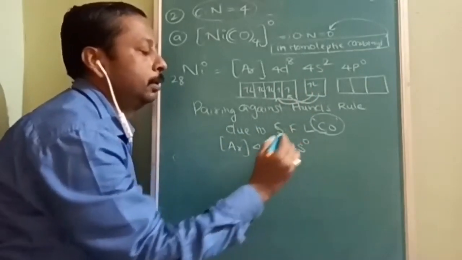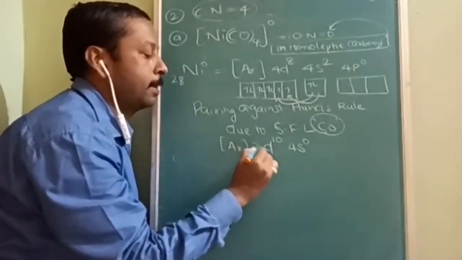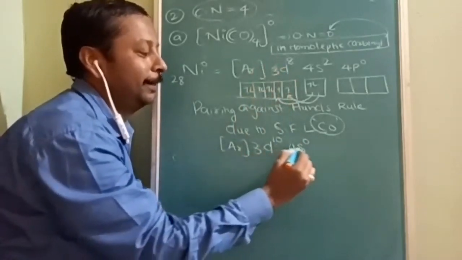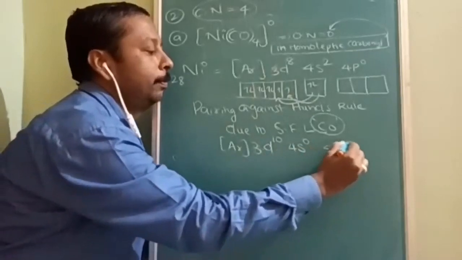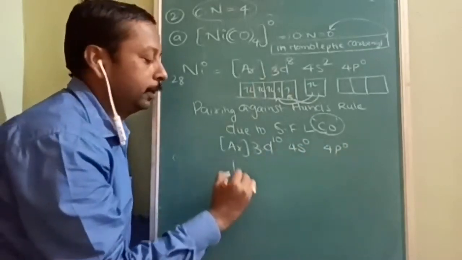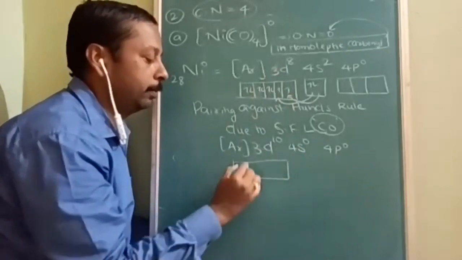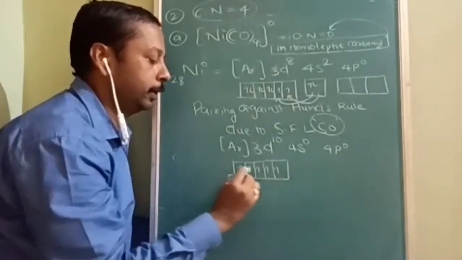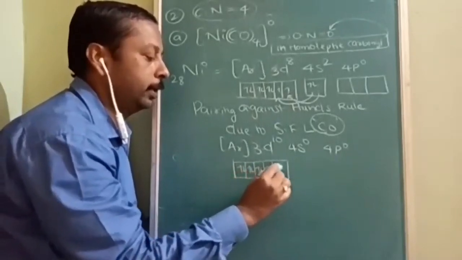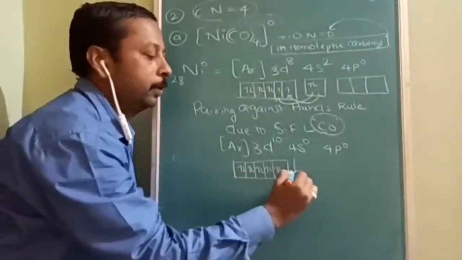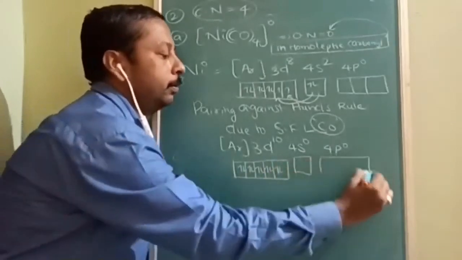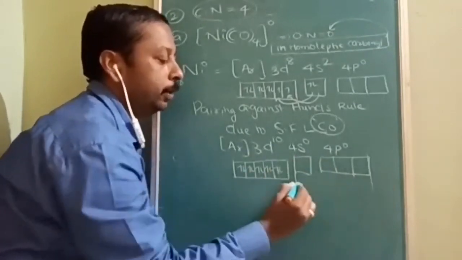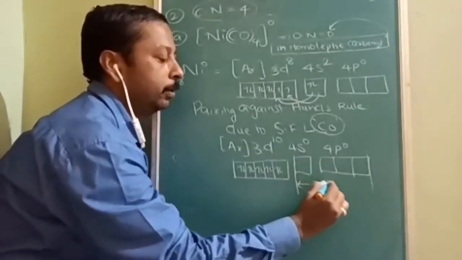Sorry, this is 3d. So 3d10, 4s0 and 4p0. This d subshell contains 5 orbitals: 1, 2, 3, 4, 5, 6, 7, 8, 9, 10. Now 4s0 and 4p0. What is the hybridization going to be?